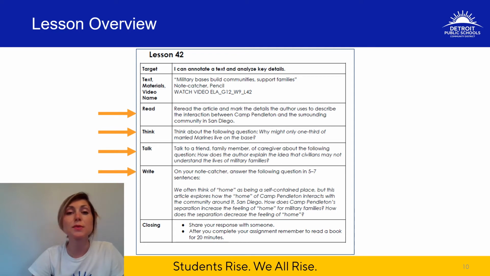And last, you're going to be writing a written response inside of your note catcher. You'll look at how the author thinks about the idea of home, and you'll also explore the separation between Camp Pendleton and the outside community. So how does he equate that with home, and how might it affect military personnel and their families' conception of home? There's a lot to deal with in that question. Make sure you read it thoroughly. And of course, close today's learning with reading, your fluency practice, and a deeper discussion about the text.